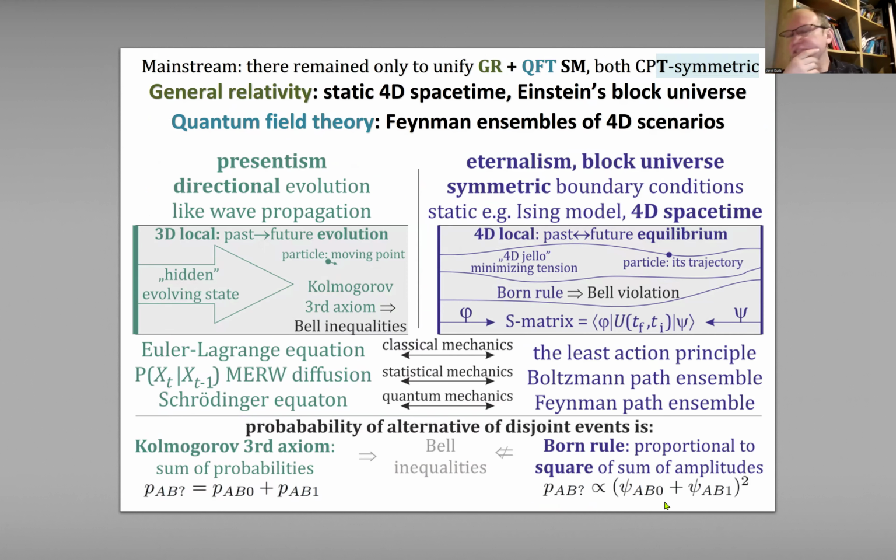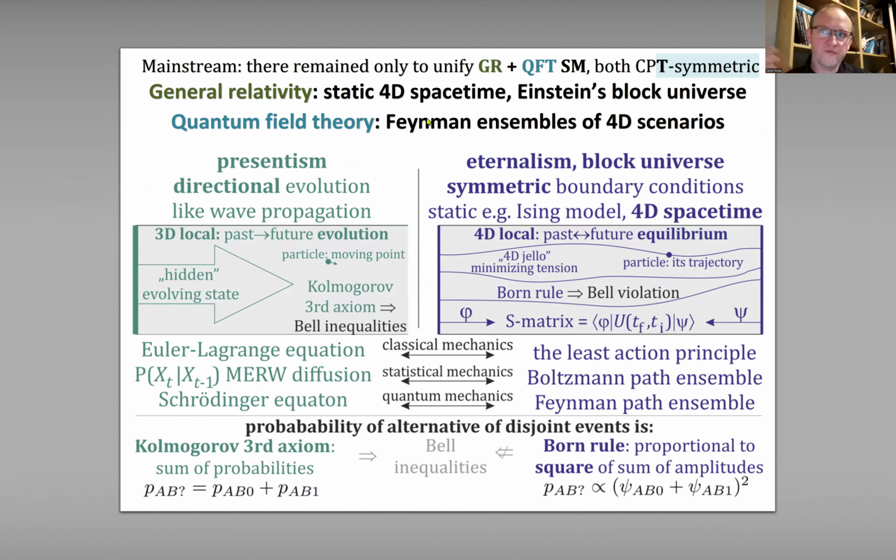So let's think about the philosophy of time. Generally, the mainstream says that all that has remained is the unification of general relativity with quantum field theory, the standard model, and both are CPT or time symmetric. So if we switch time, they are very similar. The equations are the same.